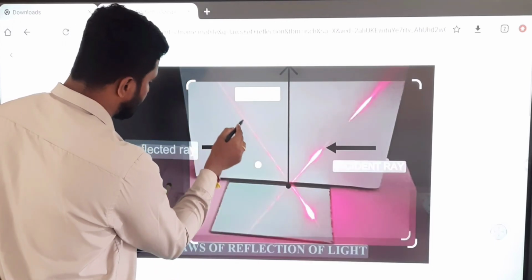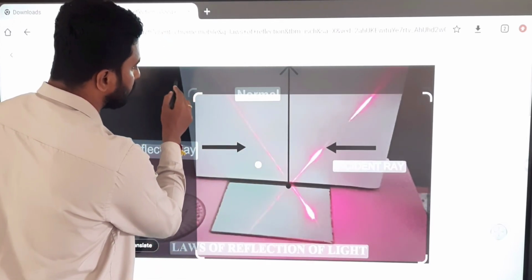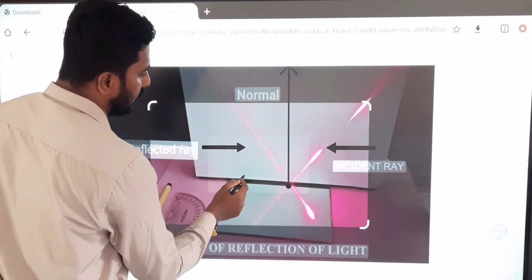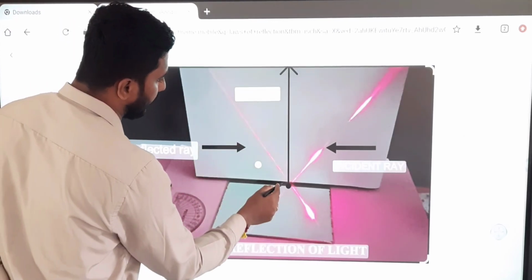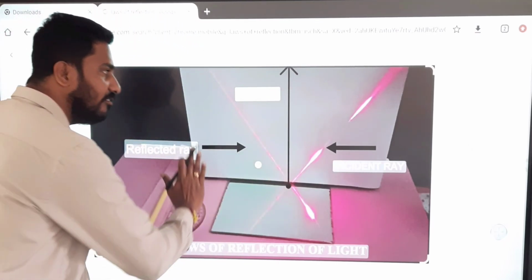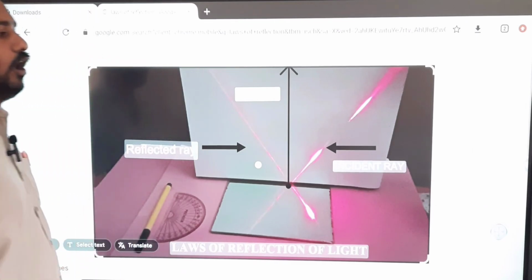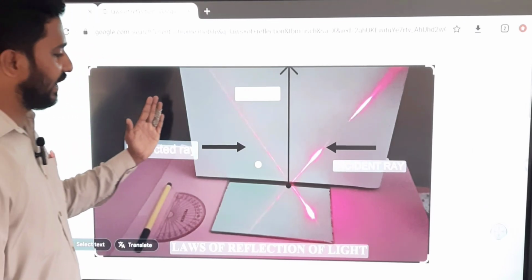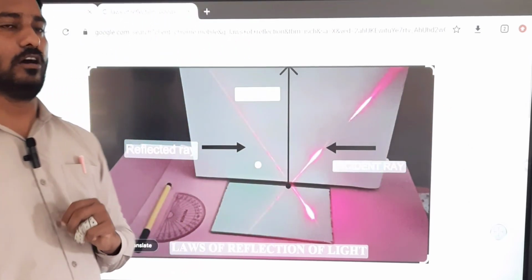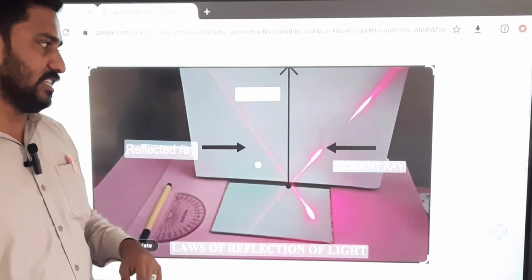So the incident ray, reflected ray and normal are all on one plane, which means I can touch all three at the same time. That is called the first law.